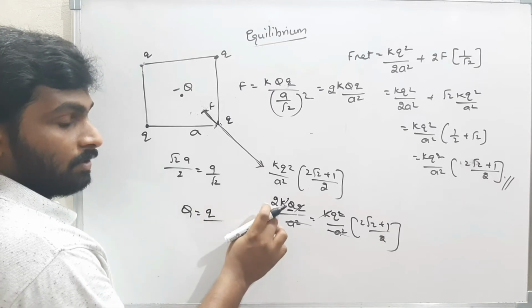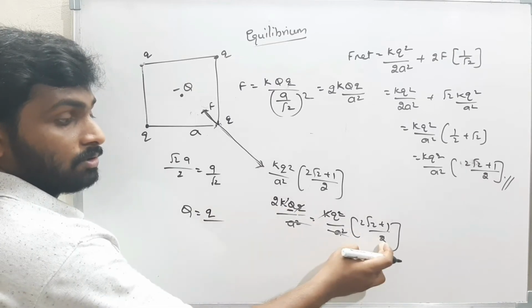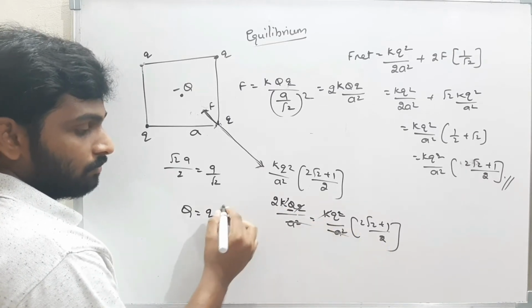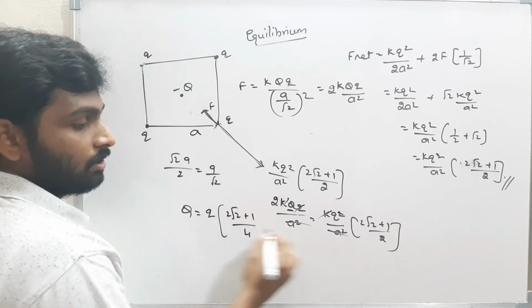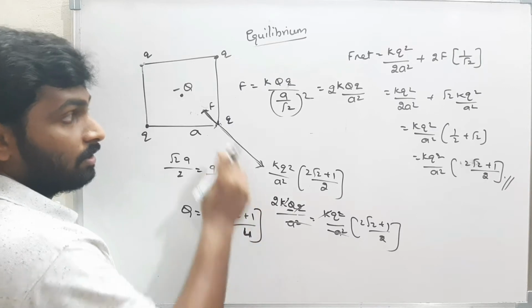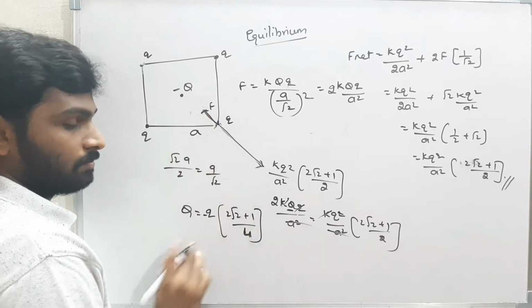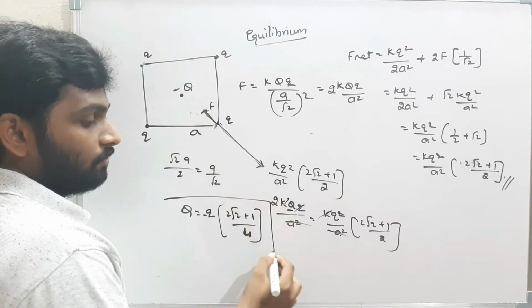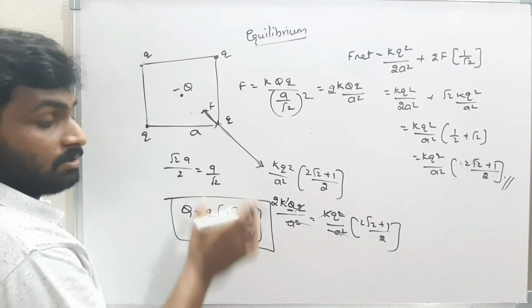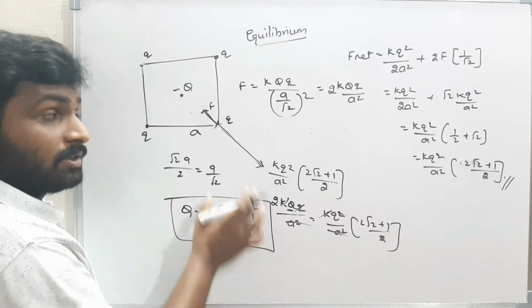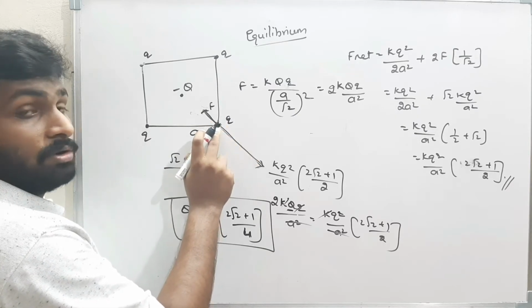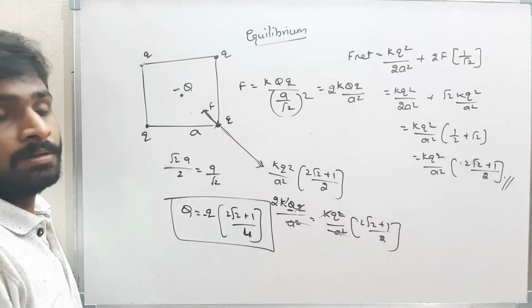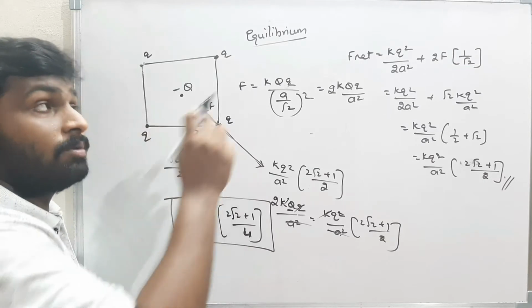Q by, when this 2 goes to that side, it will become 2 into 2 is 4. Q into 2 root 2 plus 1 by 2 into 2 is nothing but 4. And this has to be negative, therefore minus. Therefore, the value of charge I should keep at the center is this much. If I keep this much of charge at the center, then the net force acting on this charge Q will be 0. That means the body is in equilibrium.